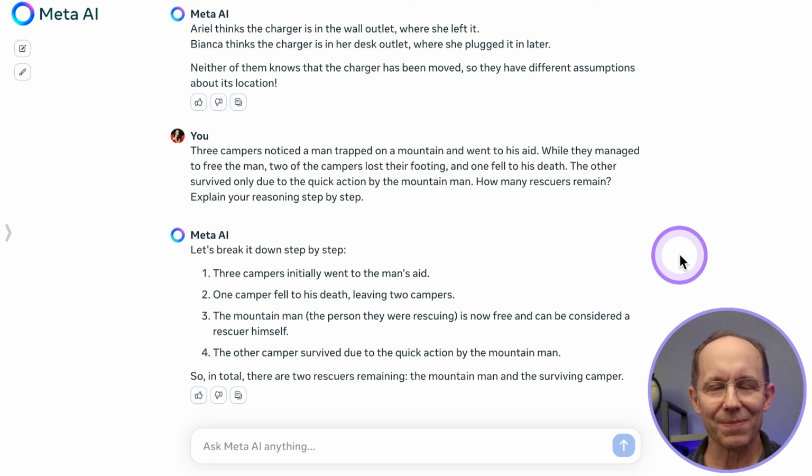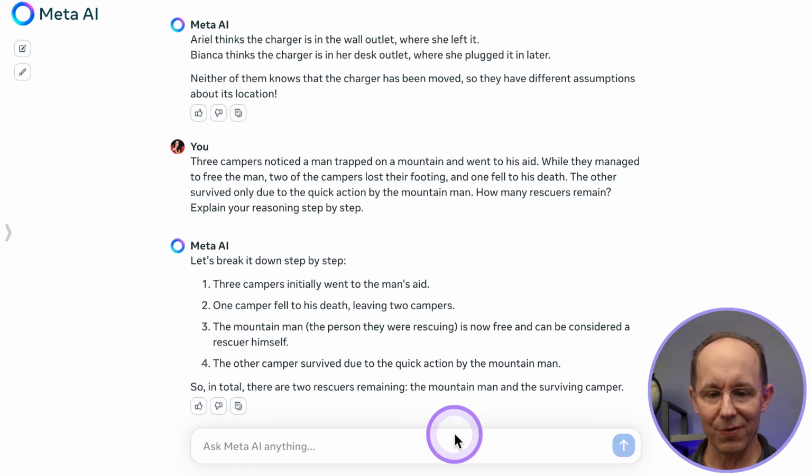Oh, so close. So look, it did the right logic and then failed to come up with the right answer. Item 3 here says the mountain man, the person they were rescuing, is now free and can be considered a rescuer himself. We're left with some arithmetic here then. If 2 of the original campers were rescuers and the new man is a rescuer, you would have expected to add those together and get 3. But it goes on to say there are 2 rescuers remaining, the mountain man and the surviving camper. There are actually 2 surviving campers. So unfortunately, it's a fail, even though it did recognize that the rescued man was also a rescuer.